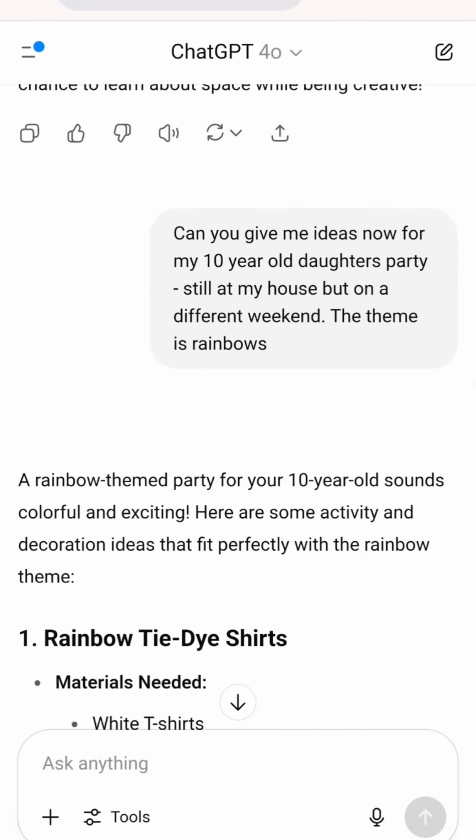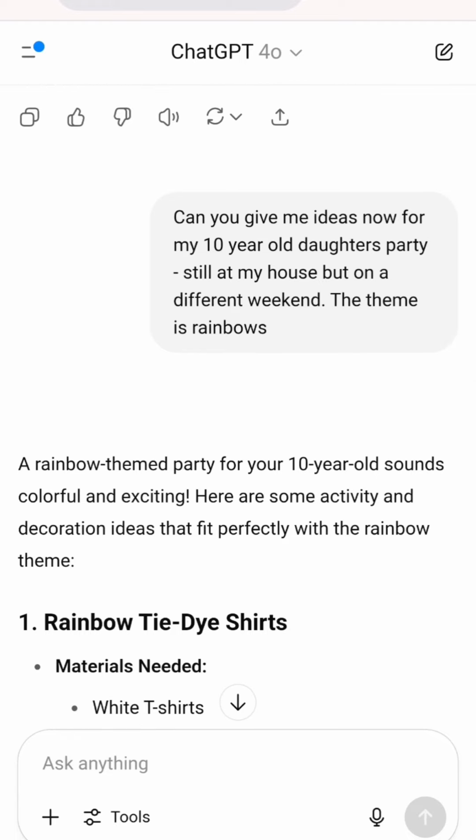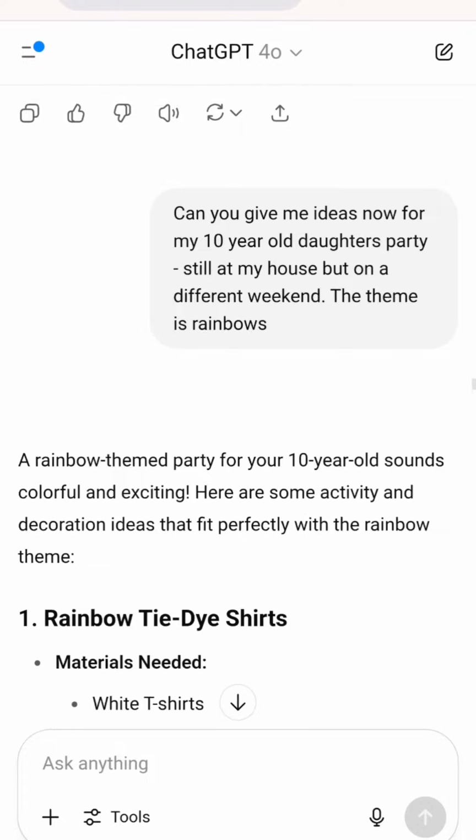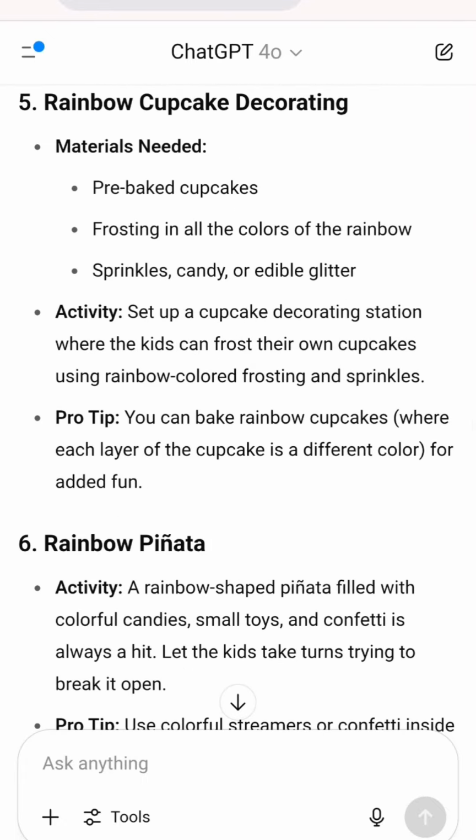Most of you won't know me, but my kids' birthdays are 6 days apart. So I used the same chat thread, which already had all the context that I built up, all the conversation. And then I said I want ideas for my 10-year-old daughter's party, which was still at my house, different weekend. This time, I started out initially saying the theme was rainbows. She later told me that she absolutely did not want rainbows. So most of this didn't end up getting used.